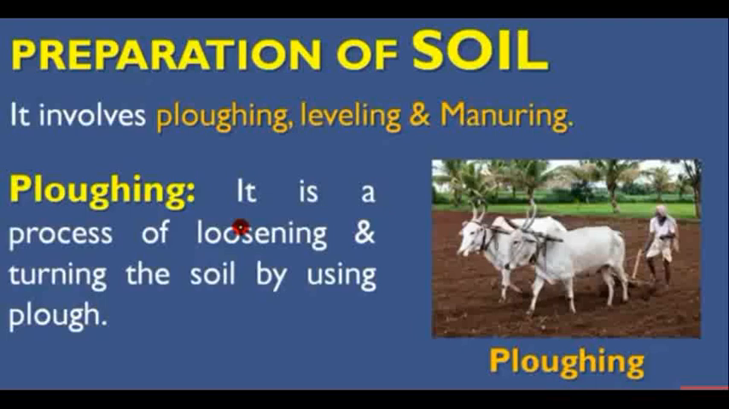The first step is preparation of soil. It involves ploughing, leveling, and manuring. Ploughing means the main function of ploughing is loosening and turning the soil. Turning means mixing the soil. The top soil will mix with the lower soil. So, look at this picture. The animal ox is used for ploughing.